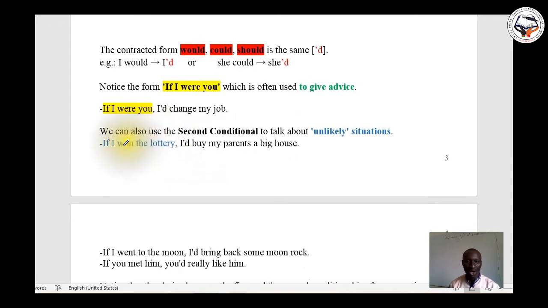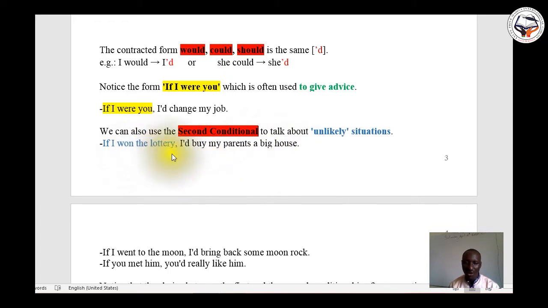You see, we can also use the second conditional to talk about unlikely situations. If I won the lottery, I'd buy my parents a big house.